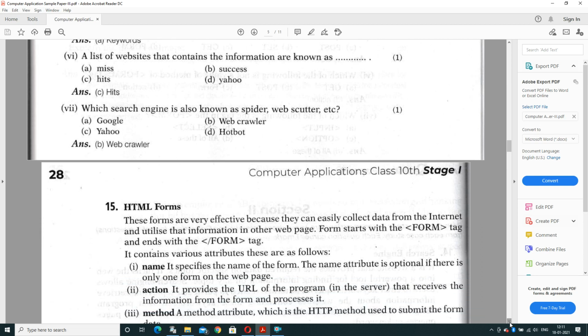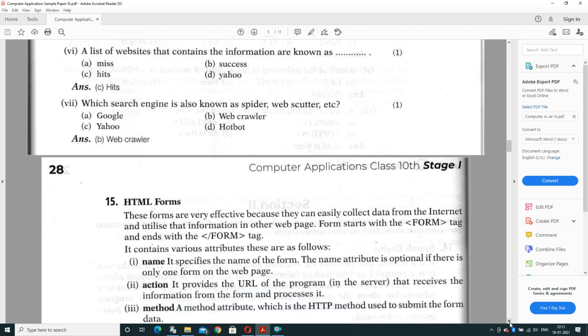A list of websites that contain the information are known as miss, hit, success, or Yahoo. It is known as hits. Hits means you found the information with the related content, and miss means you have not found any web page that is related to your search. So miss is that which is not found, and hit is that which contains the information that you are searching for, or the particular website you are searching.